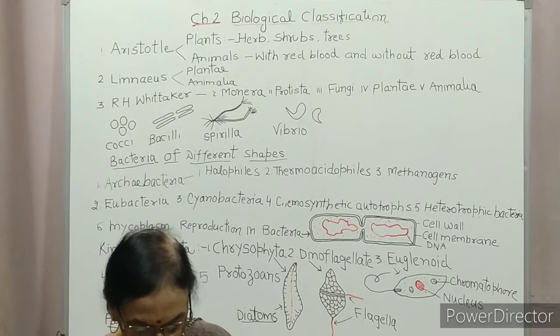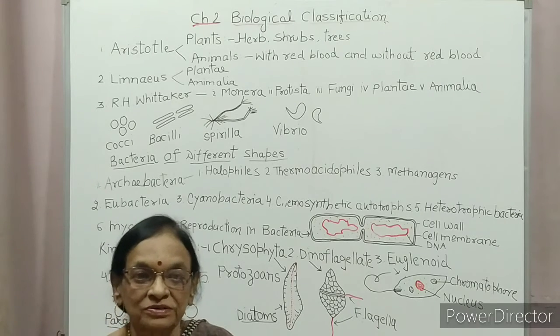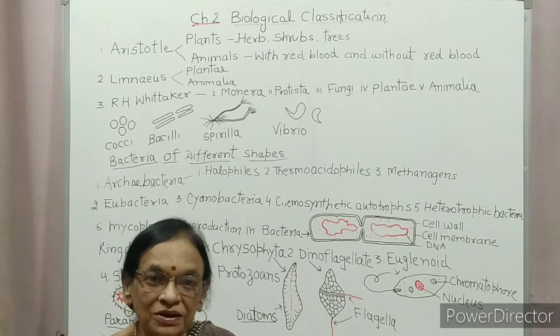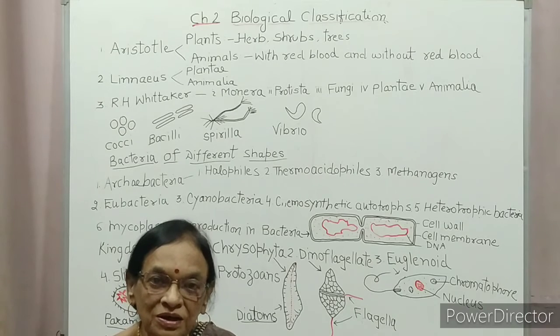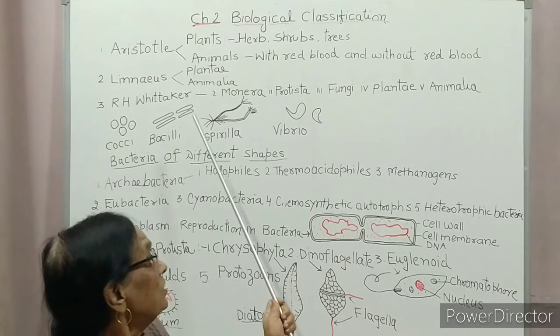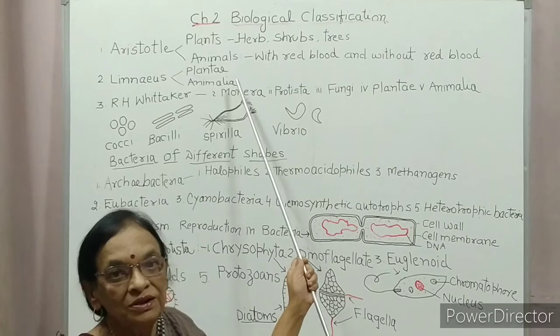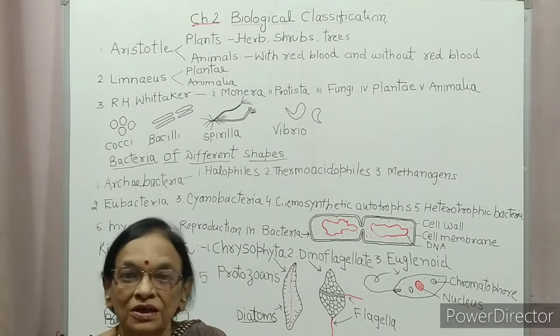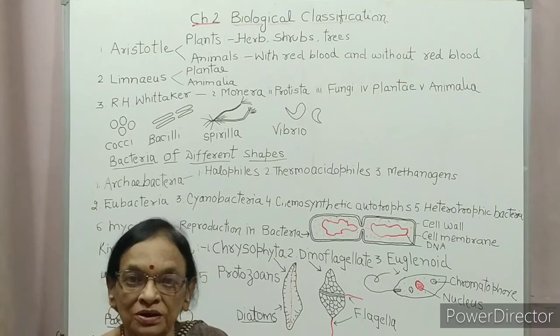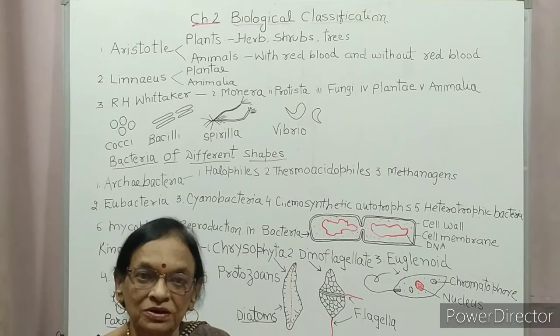Second attempt was made by scientist Linnaeus. Linnaeus divided living organisms into two kingdoms. Which two kingdoms? Plants and animals.